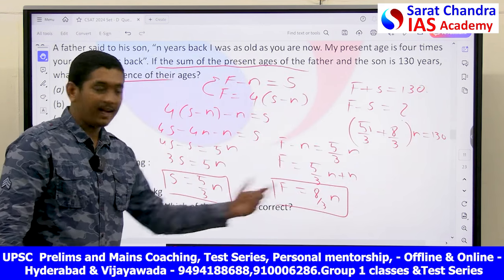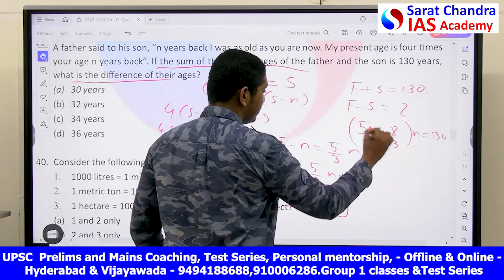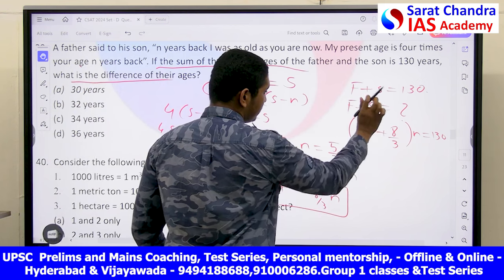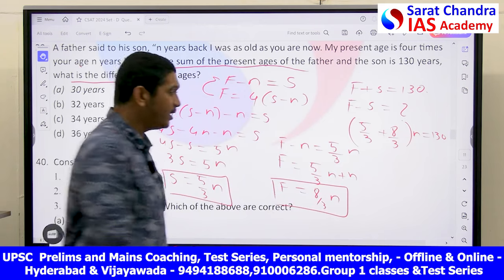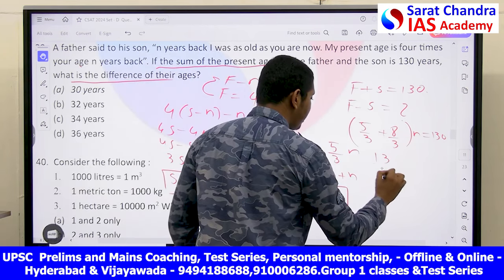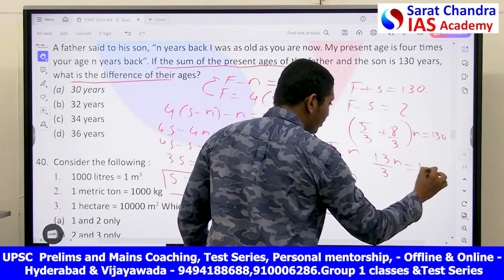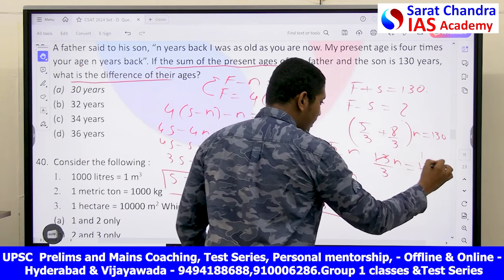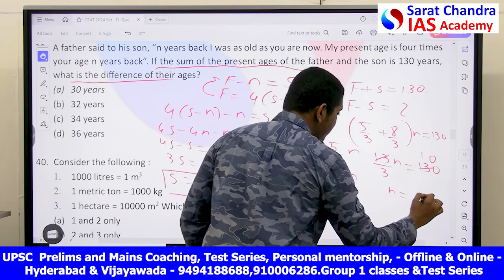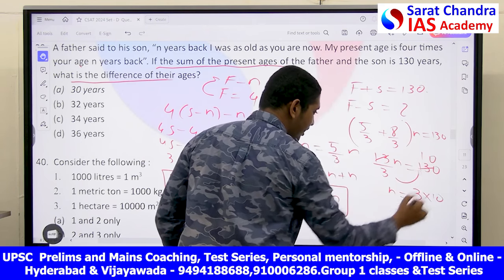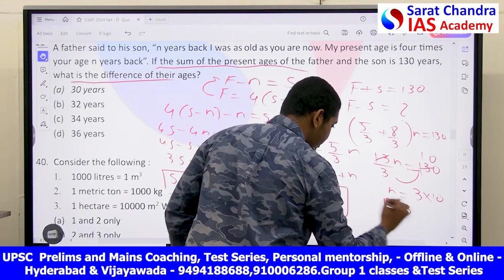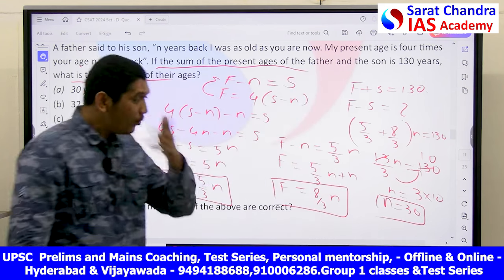I have just taken N as common. 5 by 3 plus 8 by 3. What is 5 plus 8? That is 13 by 3. N is equal to 130. 13 tens are 130. N is equal to how much? 30. 3 into 10. If I send this 3 here, N is equal to 30. Done.